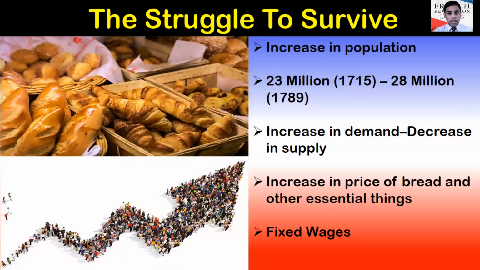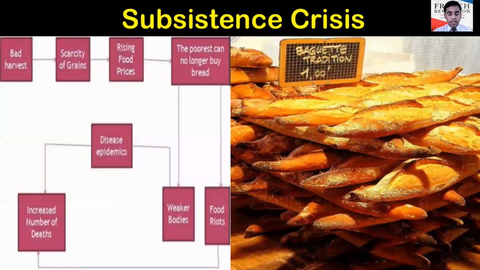Now the struggle to survive. There was an increase in population from 23 million to 28 million in just a few years. Now it resulted in an increase in demand but a decrease in food supply. And finally, the prices of bread and other essential things increased, and there were fixed wages of the shop workers. This all led to the subsistence crisis.